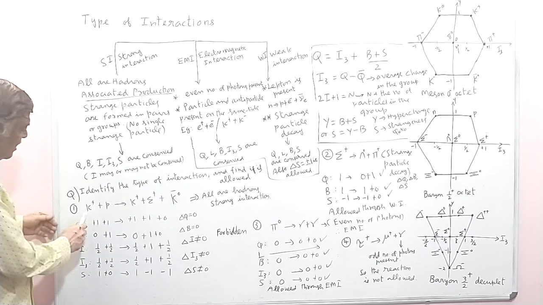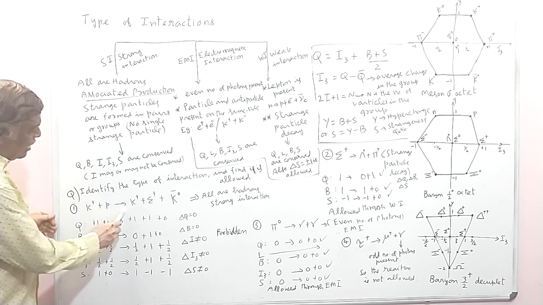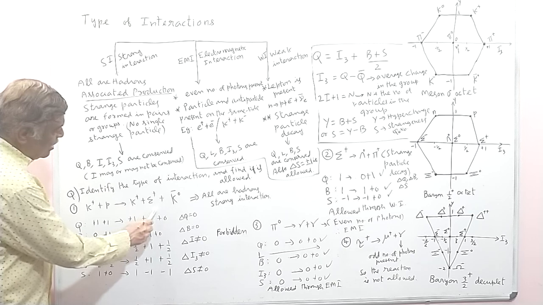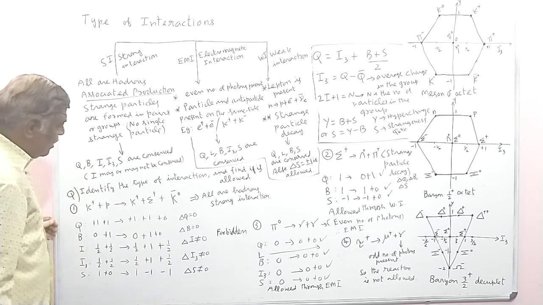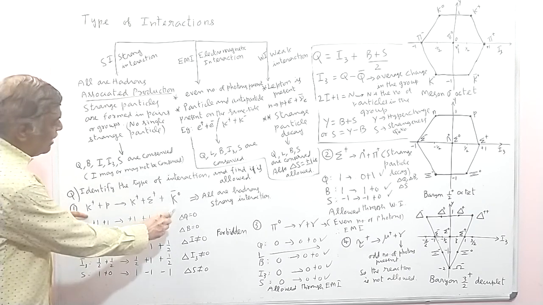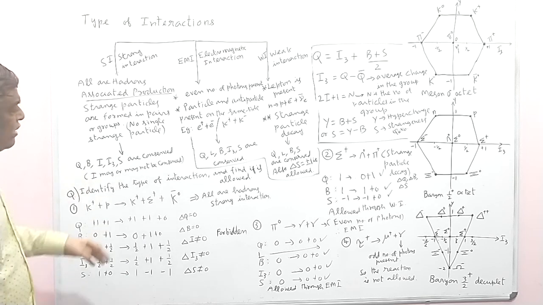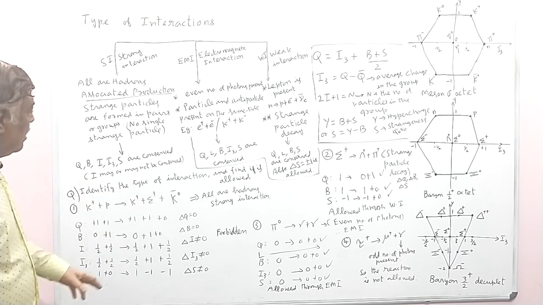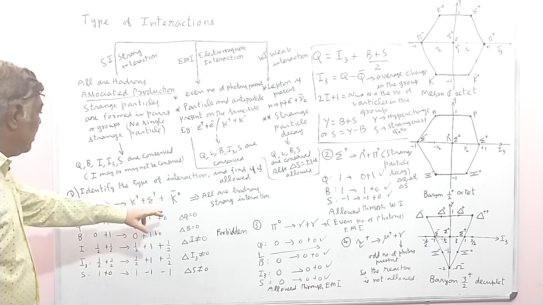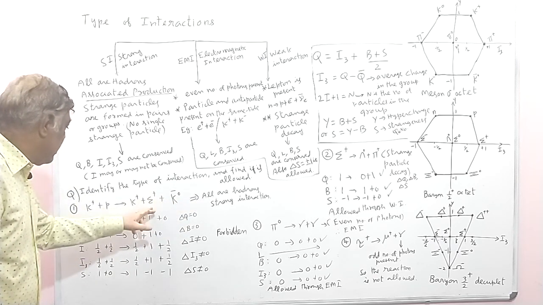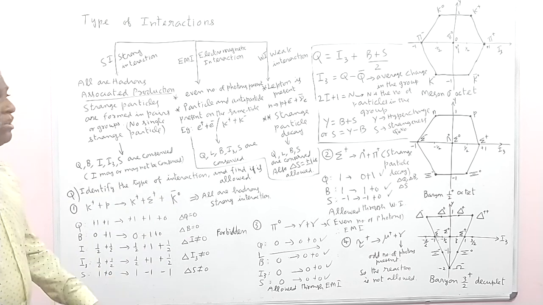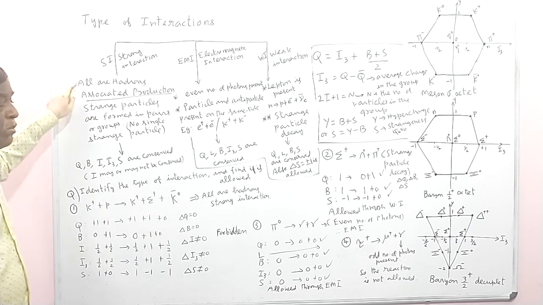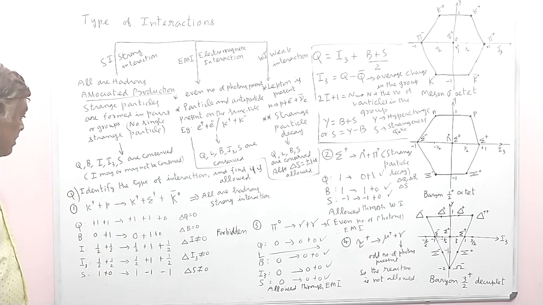Let us consider this reaction: K plus, proton going to K plus, sigma plus, K0 bar. Now you see they are all hadrons. There are no leptons here. Since they are all hadrons, this must be a strong interaction. For strong interaction all particles must be hadrons, and they are all hadrons.